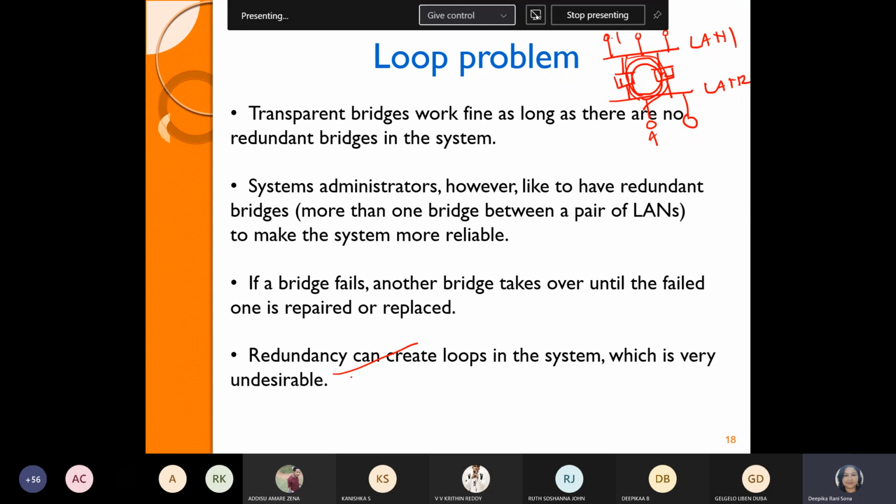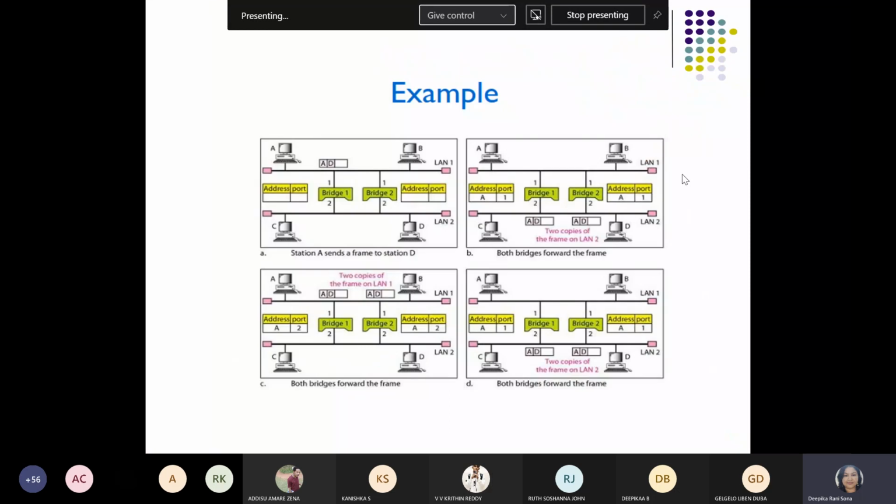That's why, what is the solution for this? To avoid this loop structure, we should first find out which path is best. Whether the station will come through this way, is this the better one, or for station 1 to 4, this one is the better path. We have to find out the better path. That option is called the source routing bridge, and the algorithm we are going to use to find the best path for connecting the stations situated in two different LANs is called spanning tree.